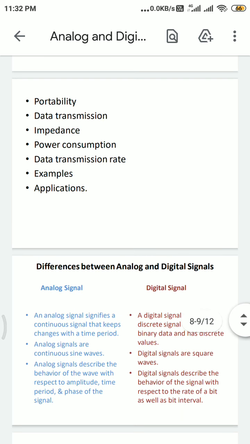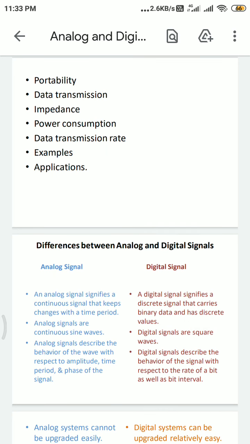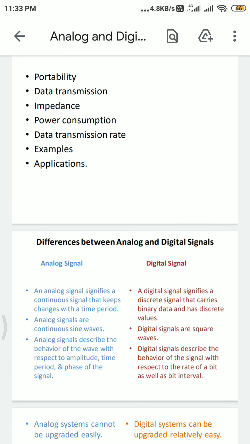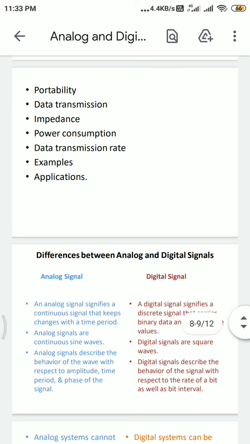Next, there are a few examples of analog signals and digital signals. Analog signals are video, human voice in the air, radio waves, or TV transmitted waves. Digital signals or digital devices are computers, smartphones. Last one is applications. Analog signals can be utilized in analog devices exclusively, like a thermometer, whereas digital signals are used in computers or in cell phones, etc.